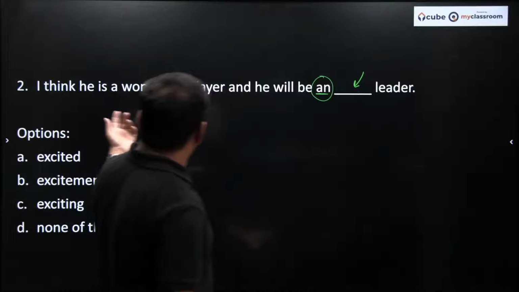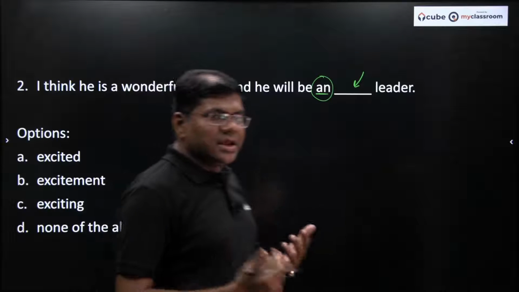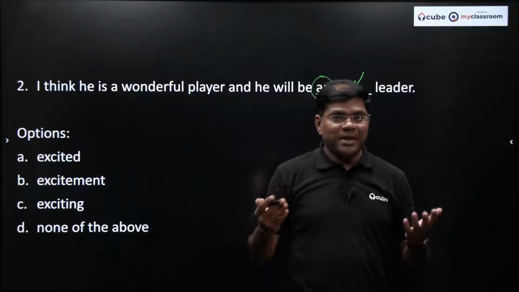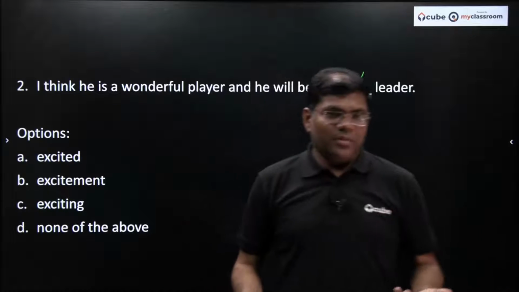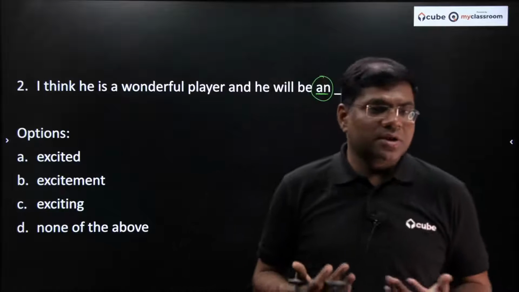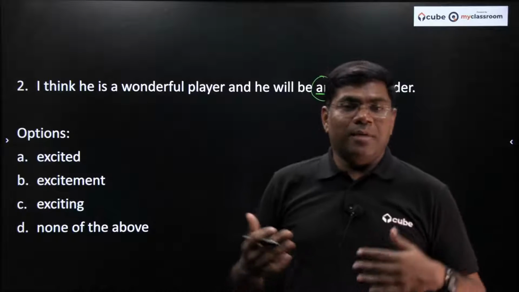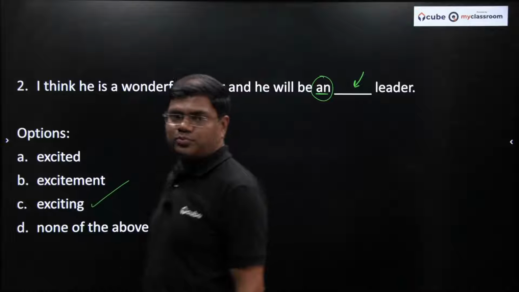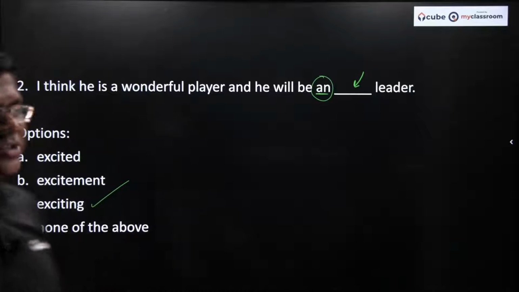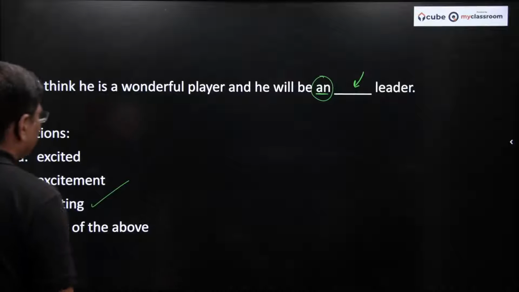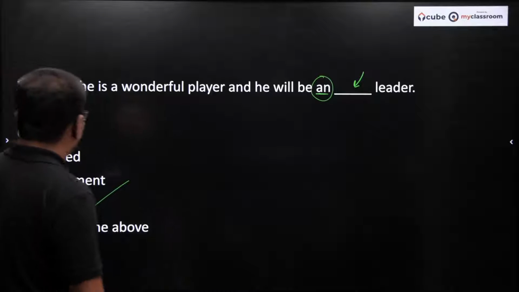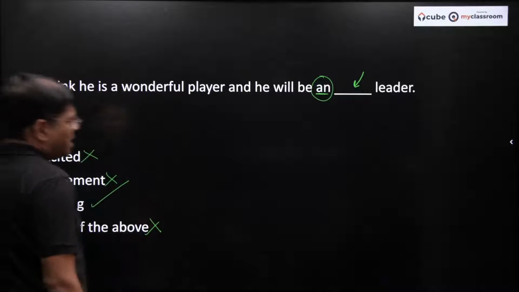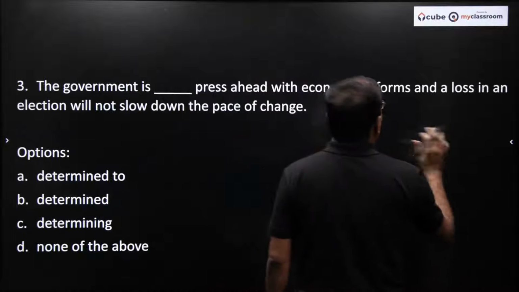So because he is a wonderful player, that means the author is telling us that he would be giving excitement. See, when you watch a cricket match and you see some great players playing the game, they are exciting, and the crowd is excited by looking at their batting or bowling, right? So can I say that this is the best answer out of all this? Yes or no, people? I think he is a wonderful player and he will be an exciting leader, rather than an excited leader or an excitement leader or none of the above. Correct? Answer is C, and I would say this was an easy question, pure usage question.